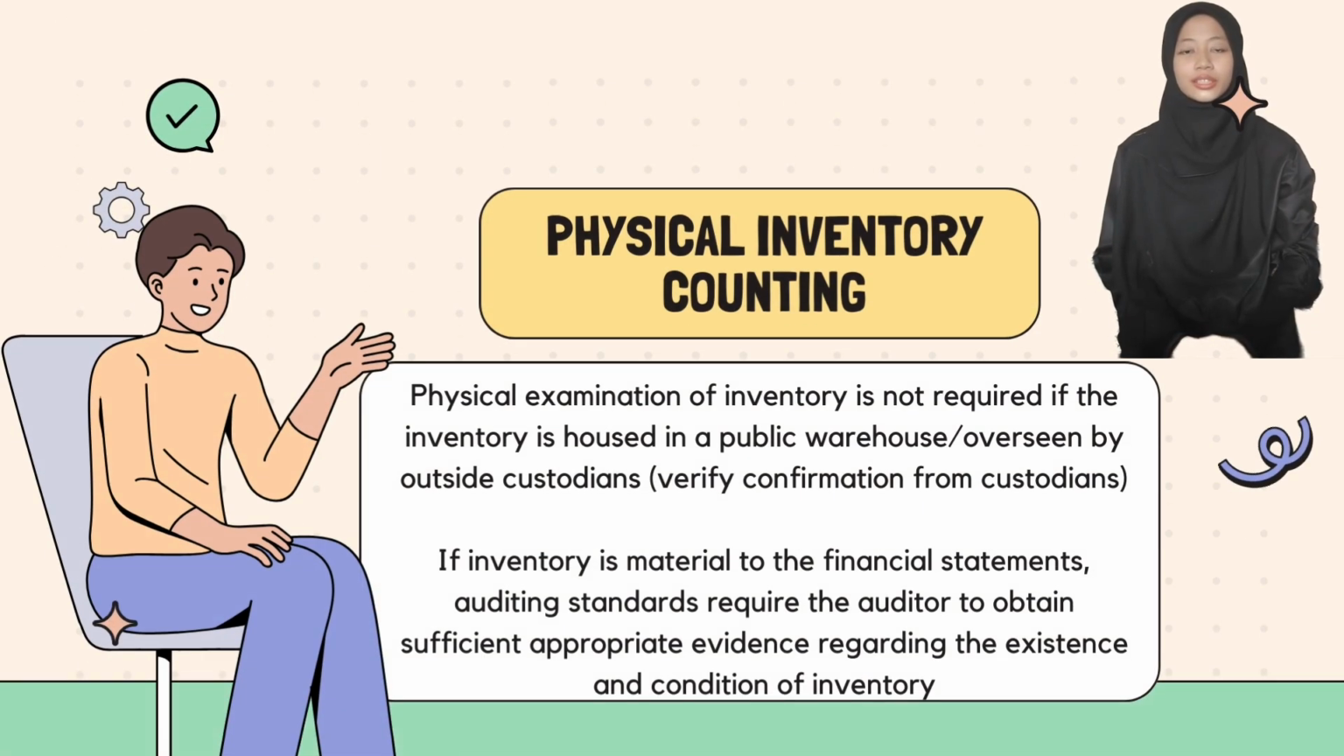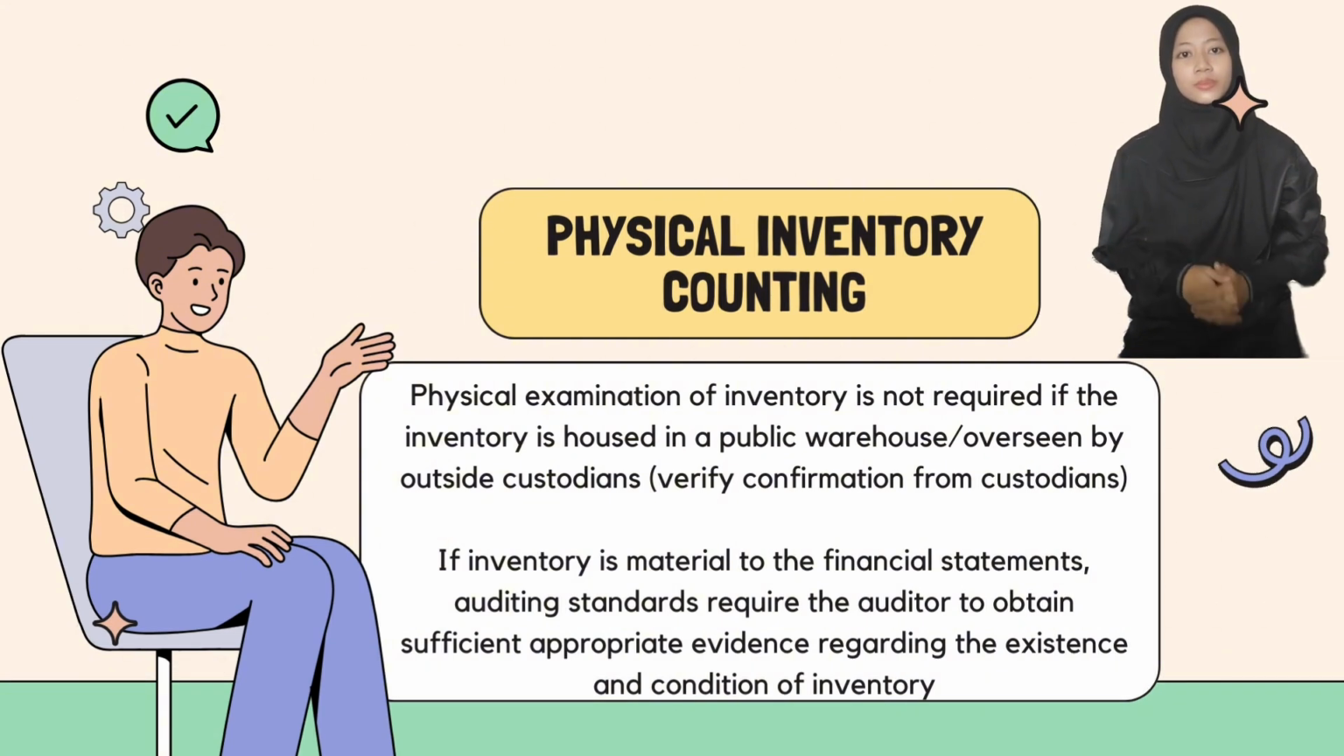An auditor's physical examination of inventory is not required if inventory is housed in a public warehouse or overseen by outside custodians. In those situations, auditor verify inventory by confirmation with the custodian. However, if inventory stored with outside custodians represent a significant portion of current assets or total assets, the auditor should apply additional procedures for the auditing process.